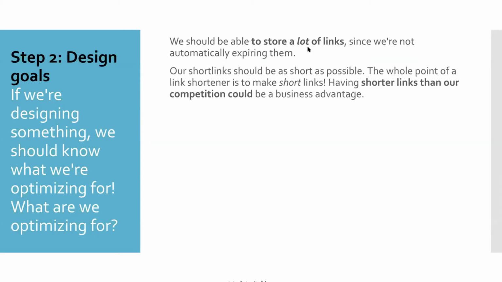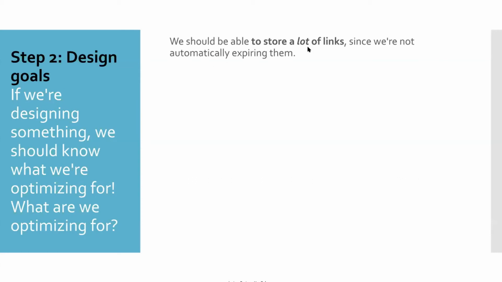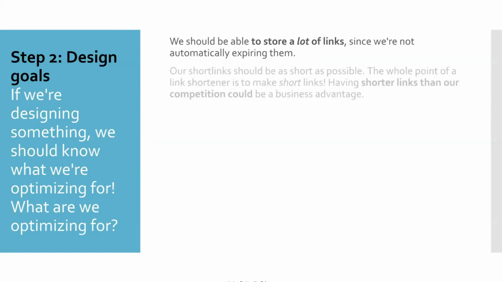So basically, here we are putting all the features, what exactly we figured out after having questions. First thing is we should be able to store a lot of links there, since we are not expiring. Our short link should be as short as possible. The whole point of the shortener is shortening the URL. It will also give an advantage over the competition to have a shortened URL.